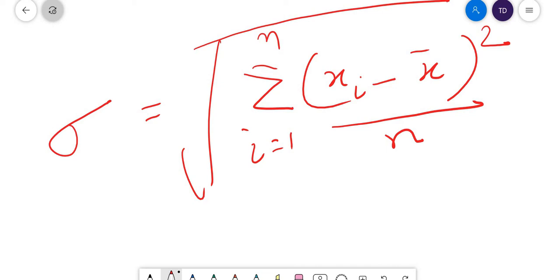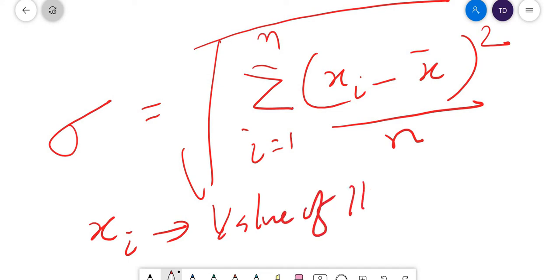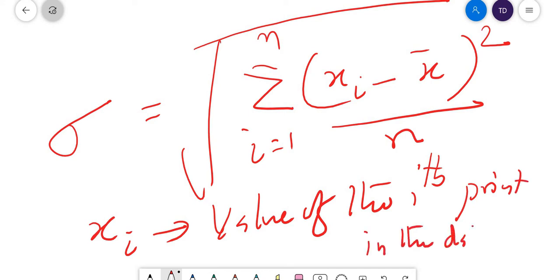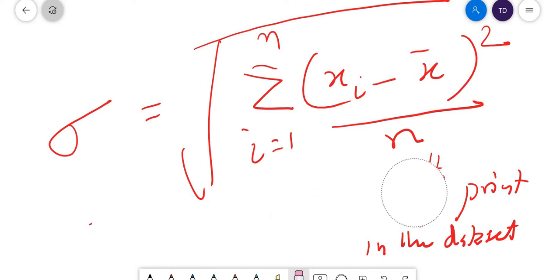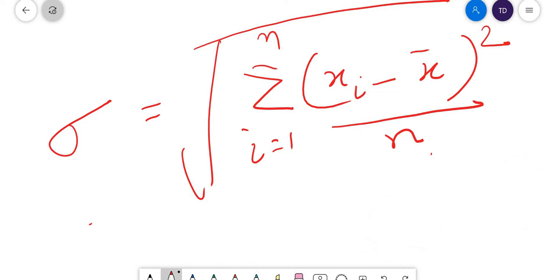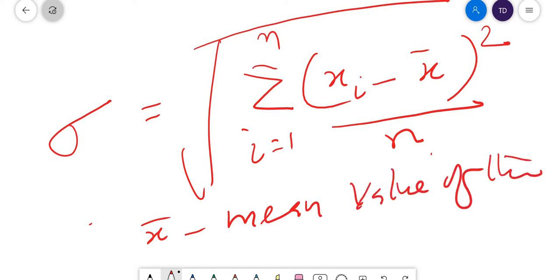I am again telling you, xi is the value of the ith point in the data set. Then what is x bar? X bar is the mean value of the data set.